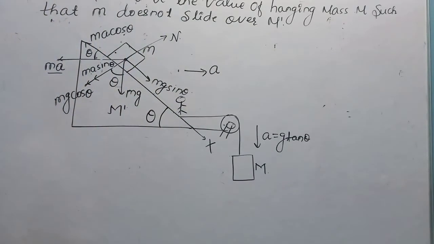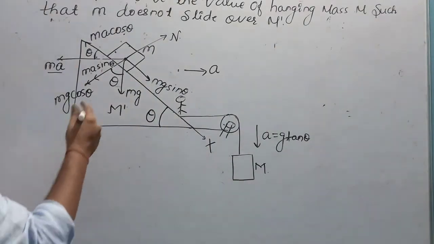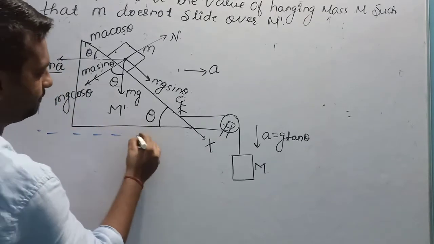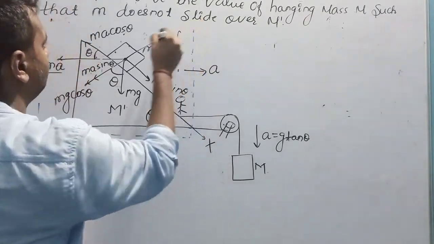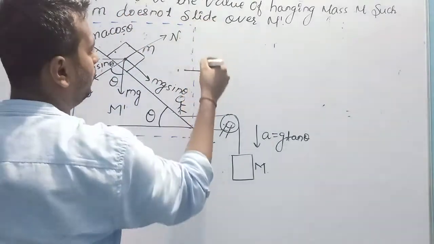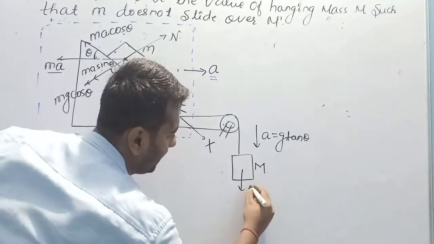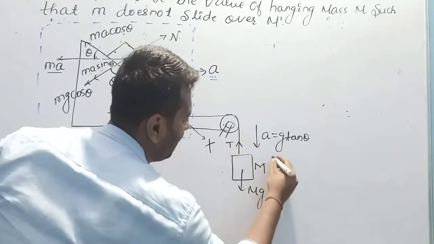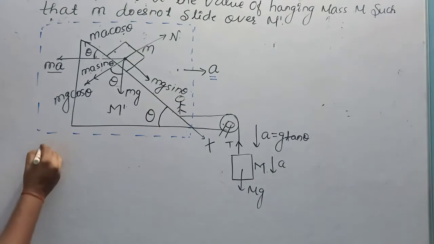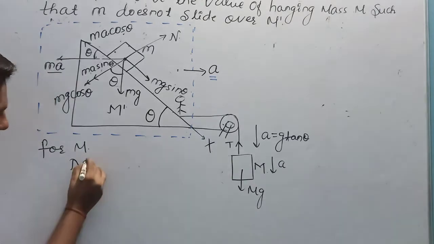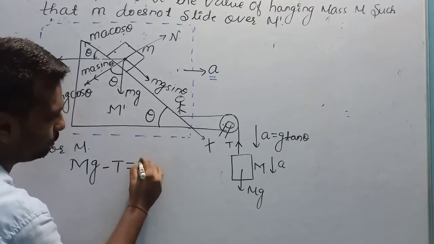Now decide the system and write the equation. This whole I have taken as one system, including a small m and m dash, whose acceleration is a. For capital M, the forces are downward mg, tension upward, acceleration downward. So the downward force equation will be mg minus T is equal to Ma.